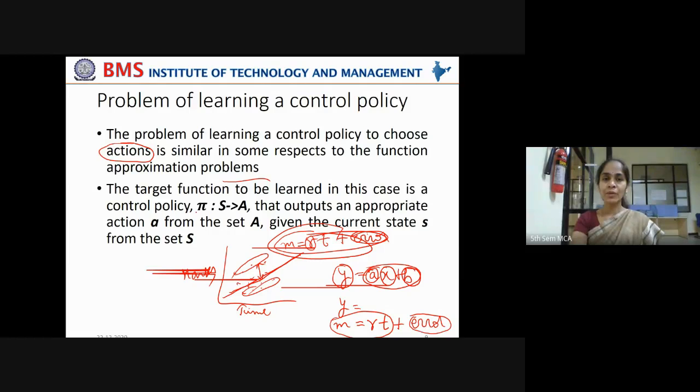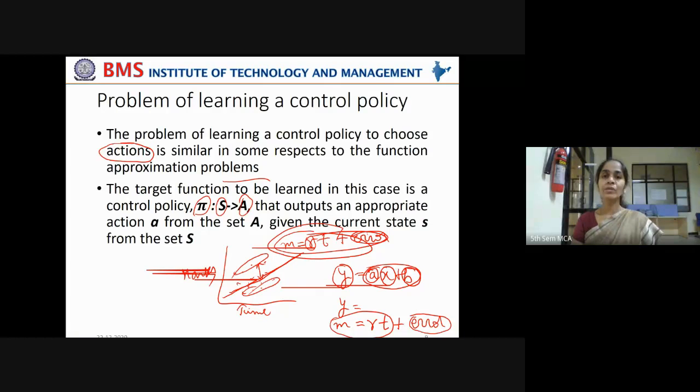Let us denote it by pi. Hereafter, when I say pi, you should recollect it as the control policy. Pi is mapped from the set of states in which an agent can be to the set of actions an agent can take in order to go to the next state.